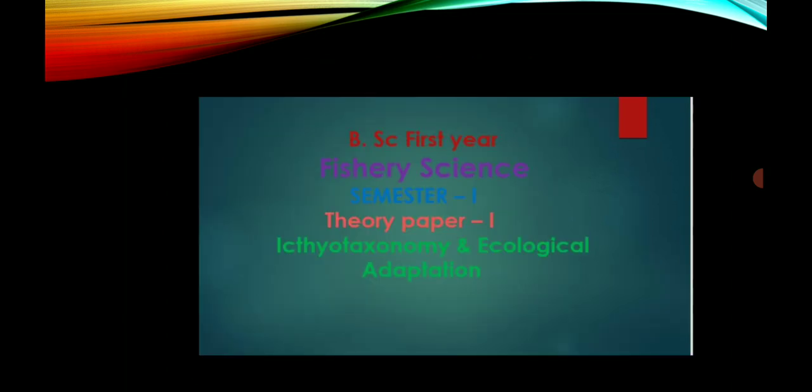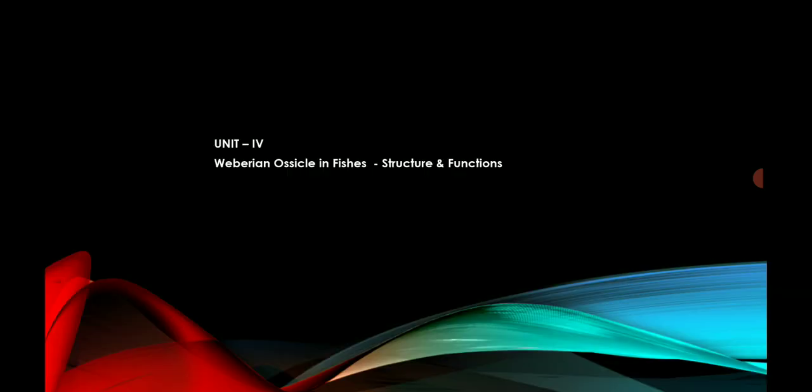Today we are going to start the BSc first year Fishery Science, semester first, theory paper first. The name of this paper is Ethiotaxonomy and Ecological Adaptation. Now today we are going to start unit number 4. The topic is Weberian ossicles in fishes. We will study the structure and the functions of the Weberian ossicles.